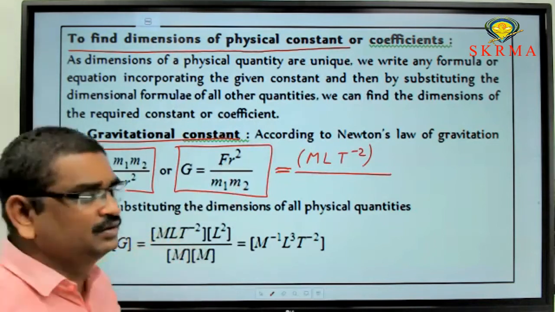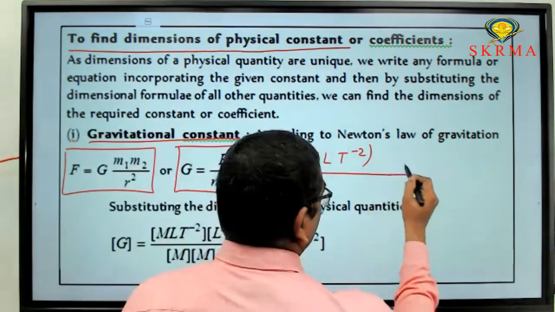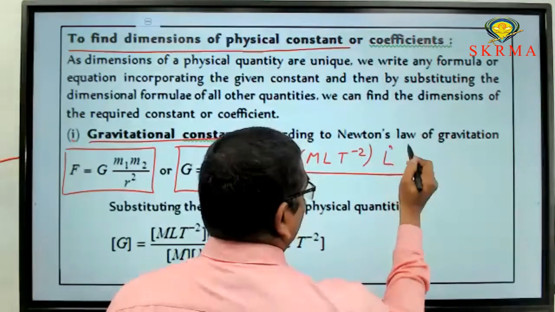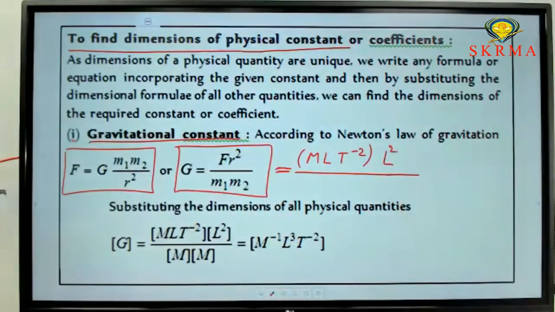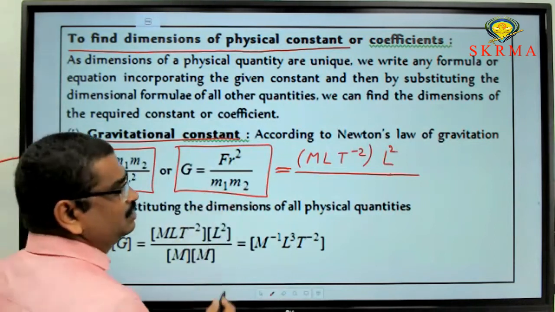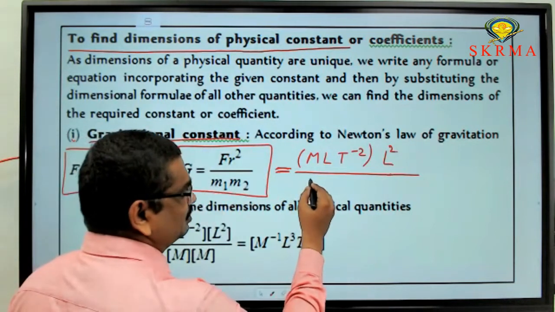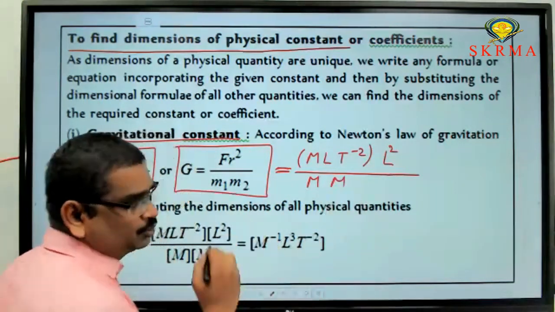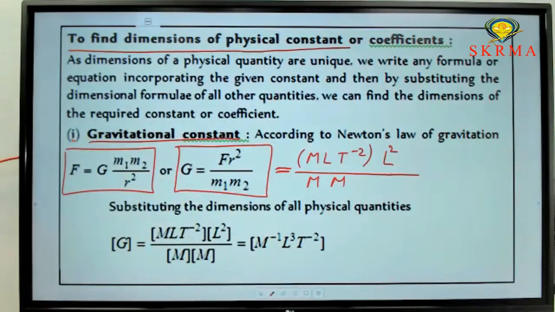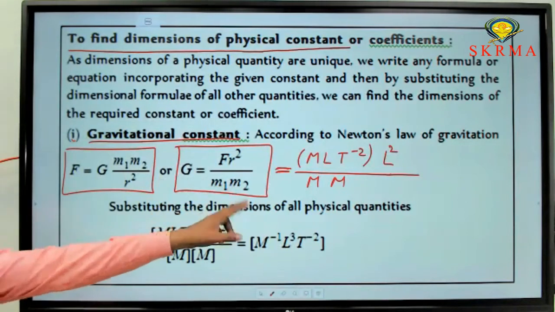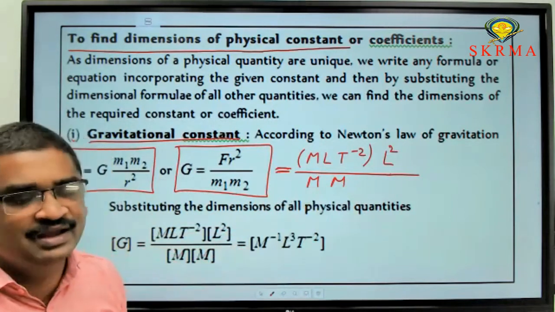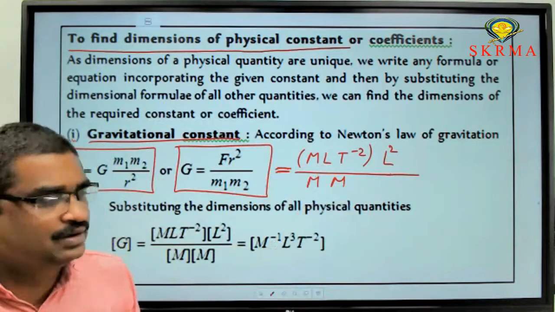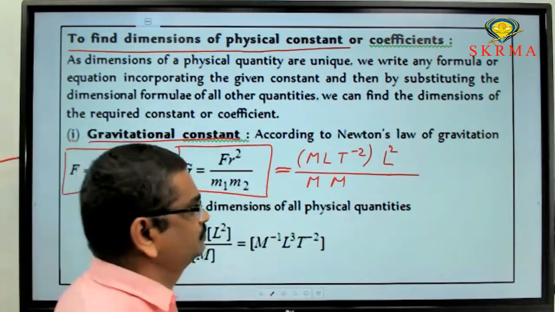Next, r square: r is nothing but length, so L square. Next, for mass the dimensional formula is capital M, for both m1 and m2. Now rearrange this.